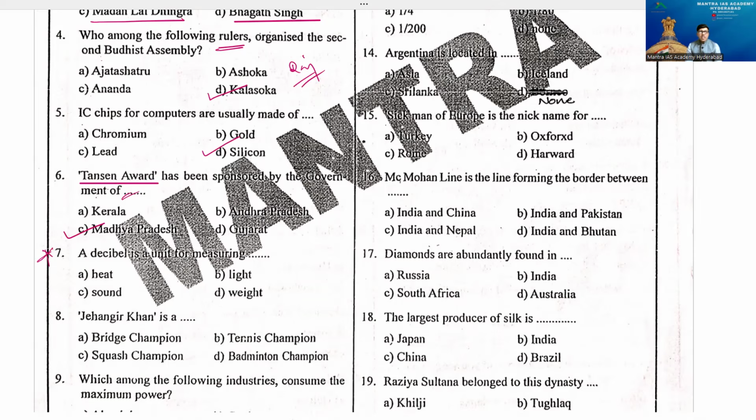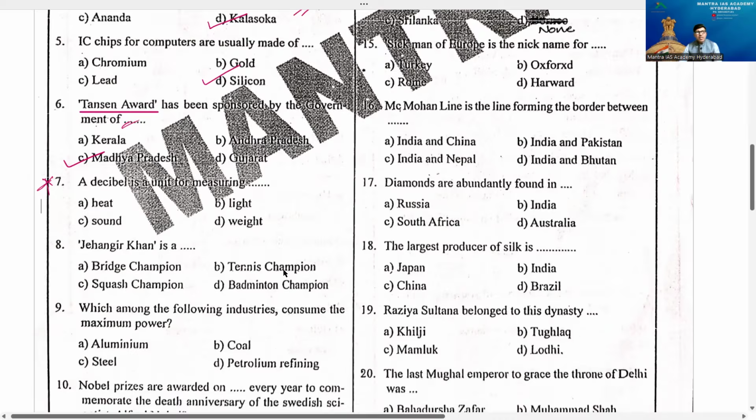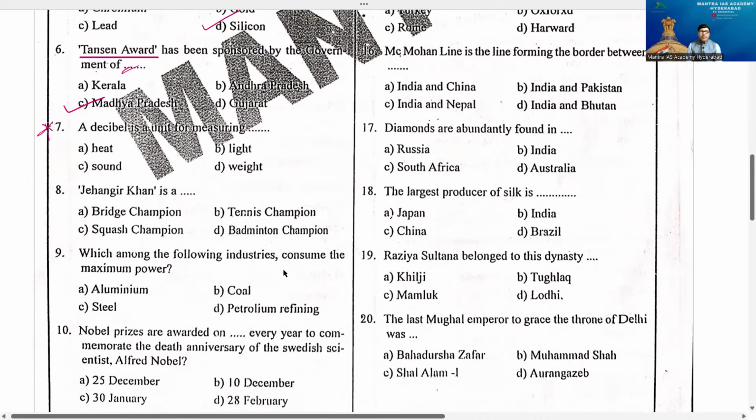And a science question from school days, you can have this question definitely, everybody. A decibel is a unit for measuring option A, heat, B, light, C, sound, D, weight. But the answer is sound. Now, 8th question you observe here.